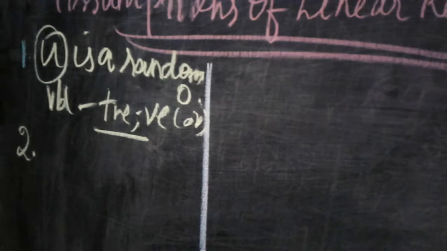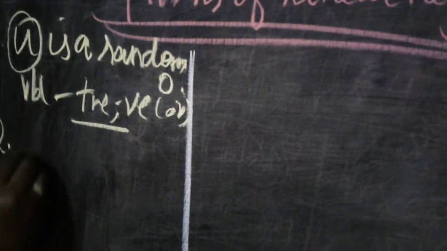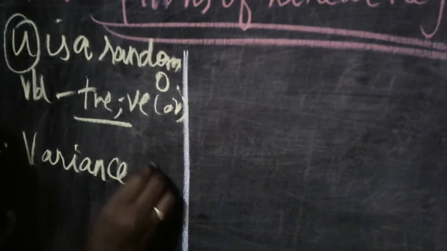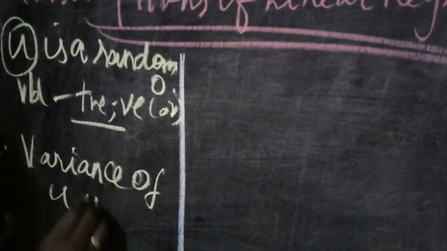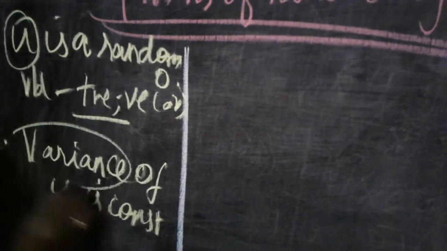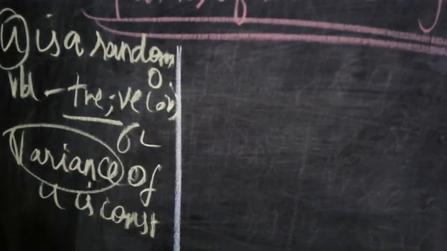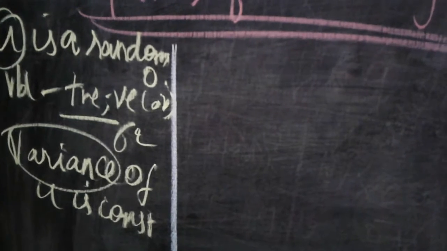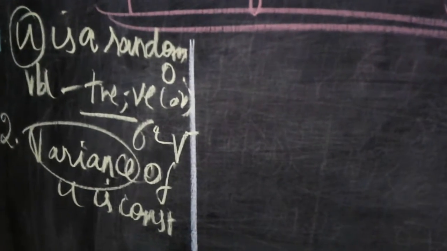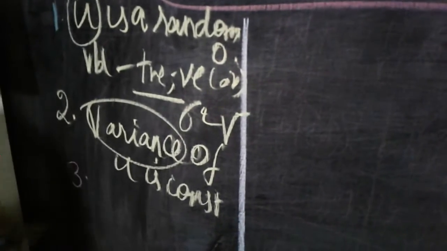Second important assumption, variance of u is always constant. We just assume this one also. Variance is nothing but sigma square. In order to remove this variance, we have to take a rule. So the variance of u is always a constant, we can take into account. That is the second important assumption.